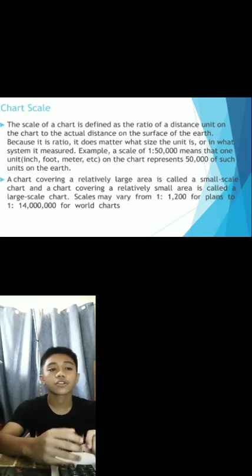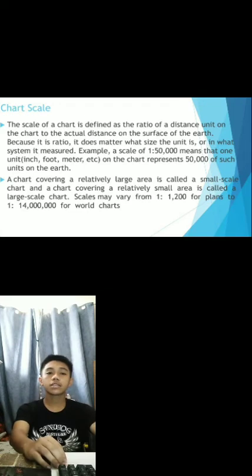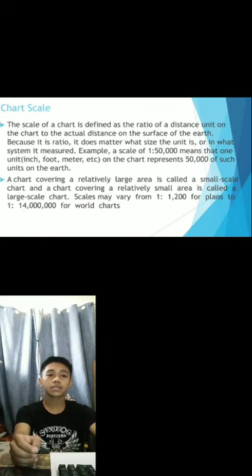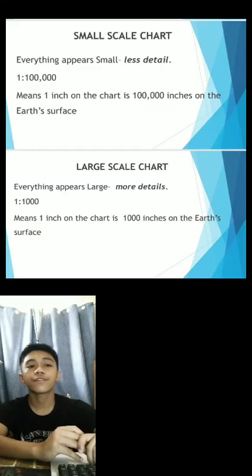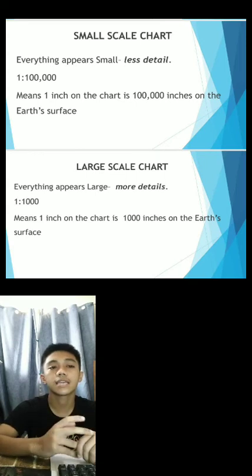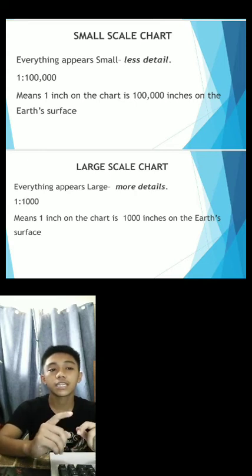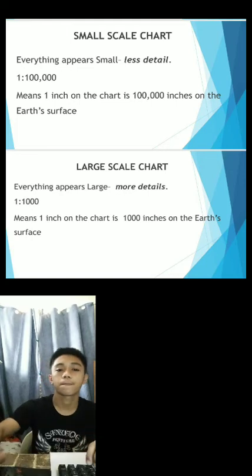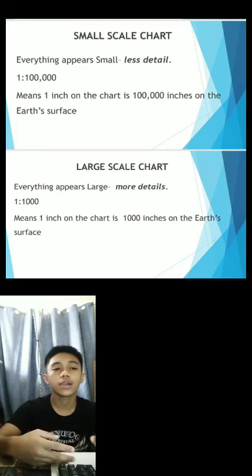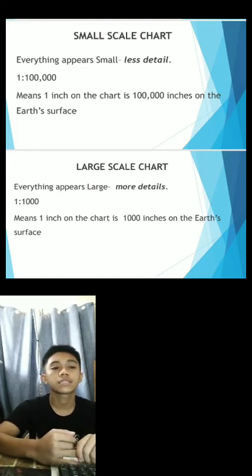A chart covering a relatively large area is called a small-scale chart, and a chart covering a relatively small area is called a large-scale chart. Small-scale chart: everything appears small, less detail. 1 to 100,000 means 1 inch on the chart is 100,000 inches of the Earth's surface. Large-scale charts: everything appears large, more details. 1 to 1,000 means 1 inch on the chart is 1,000 inches on the Earth's surface.